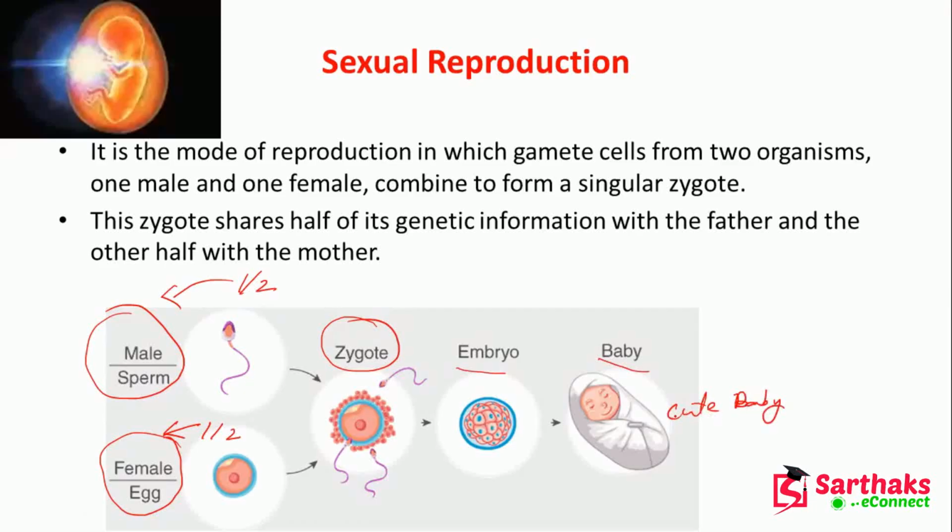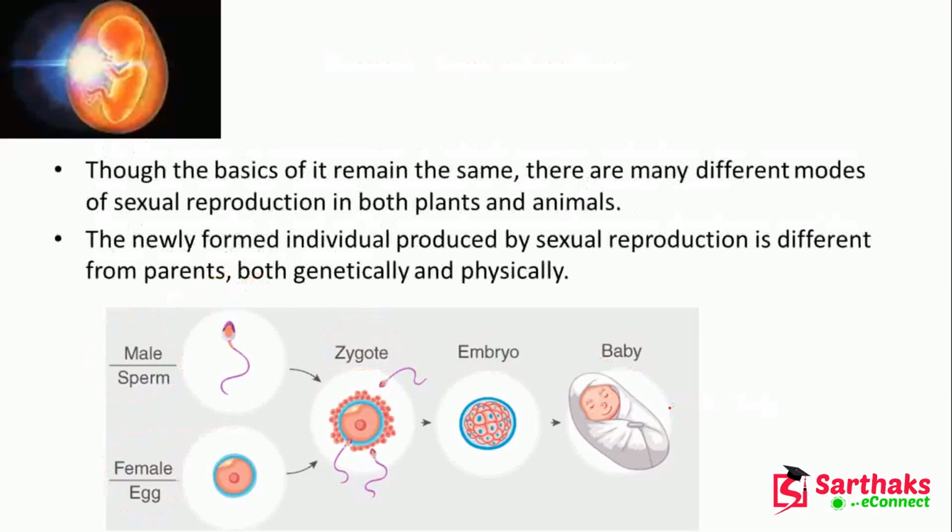This is just one example of how the male sperm and female egg fuse to make the zygote, and after a few weeks it becomes an embryo, and after several more weeks there is a baby, like you in your childhood when you were a very little baby. Though the basics remain the same, there are many different modes of sexual reproduction.